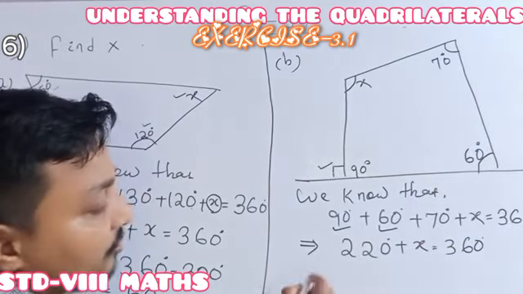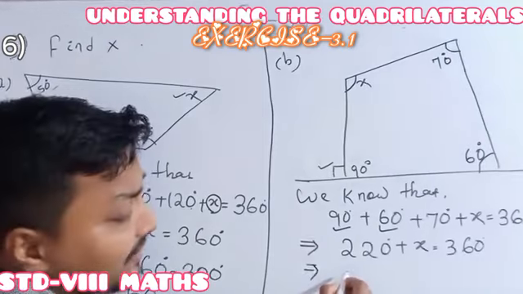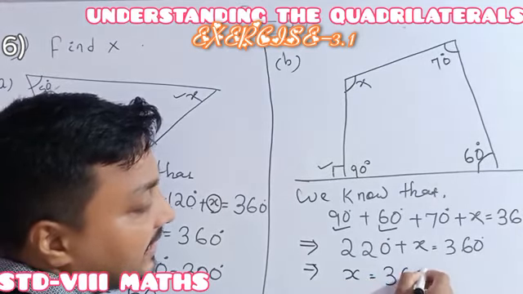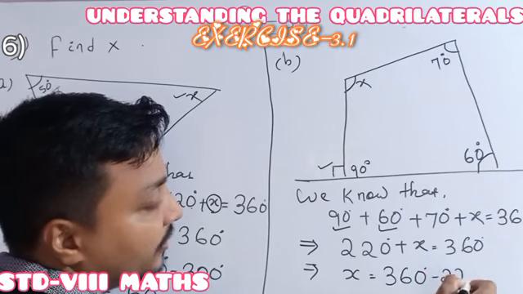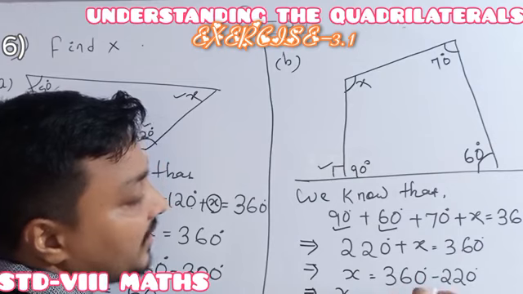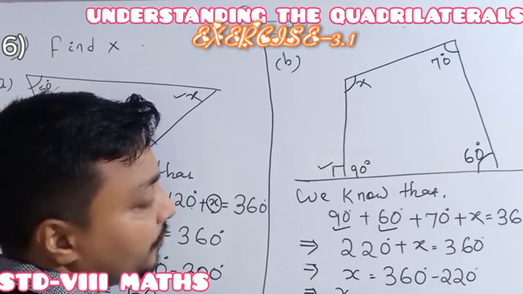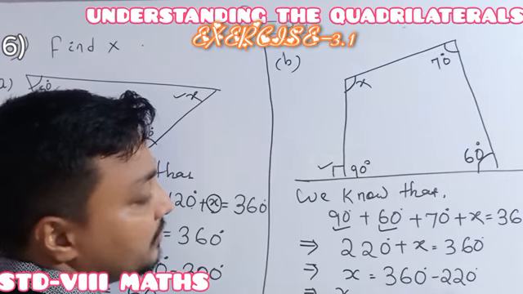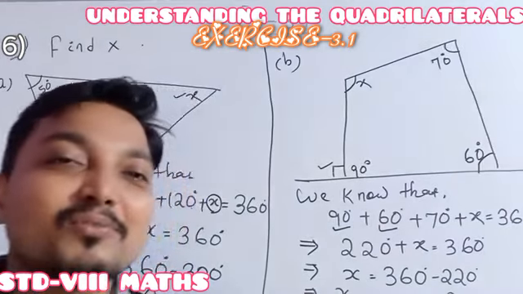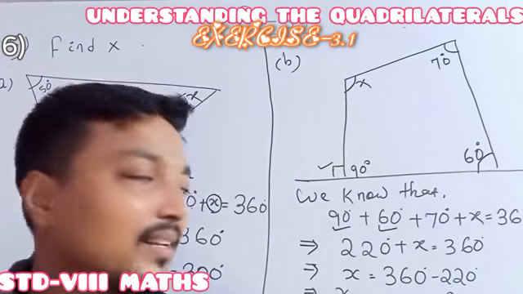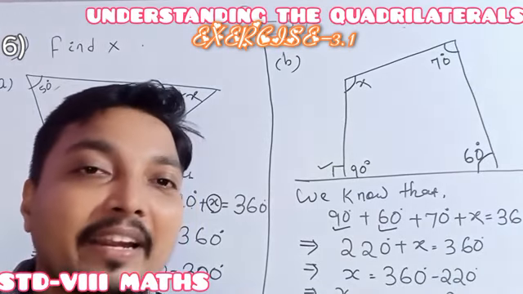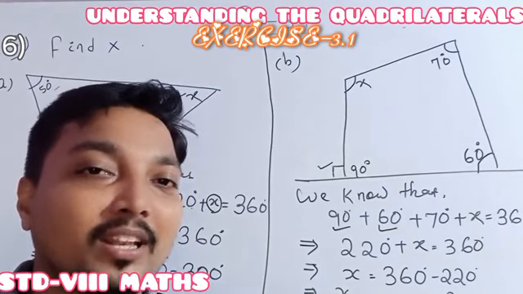Understood this step? So which implies I want x. So here x is 360 degree minus 220 degree, which implies x is 140 degree. Just say, is this question easy or difficult? Actually this question we have solved by applying which formula? Sum of the interior angles of a polygon.